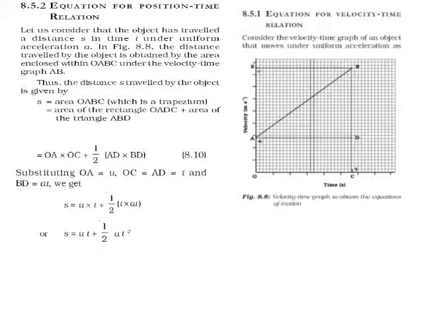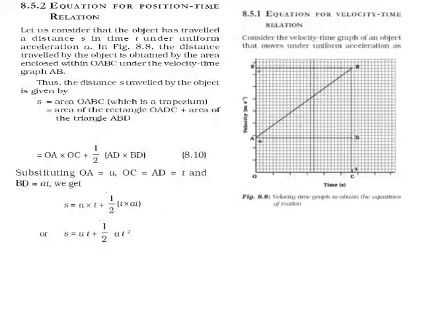Here is another example of a velocity time graph to obtain the equation for position time relation. Let us consider that an object has traveled a distance s in time t under uniform acceleration of a. In this figure, the distance traveled by the object is obtained by the area enclosed within OABC under the velocity time graph AB.